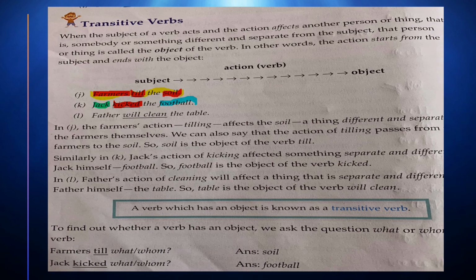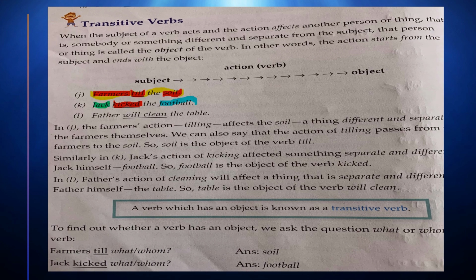So, according to this book, the farmer's action, tilling, affects the soil, a thing different and separate from the farmer themselves. Now, till is a different thing from the subject; our subject is the farmer. Then we can also say that the action of tilling passes from the farmer to the soil.